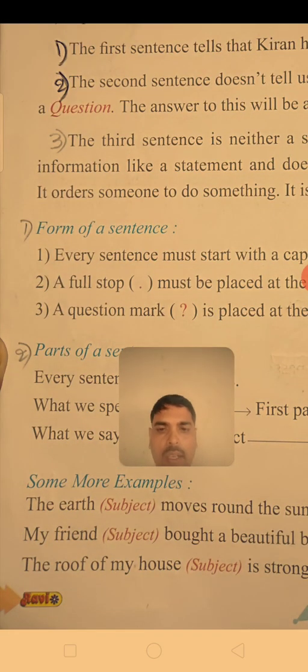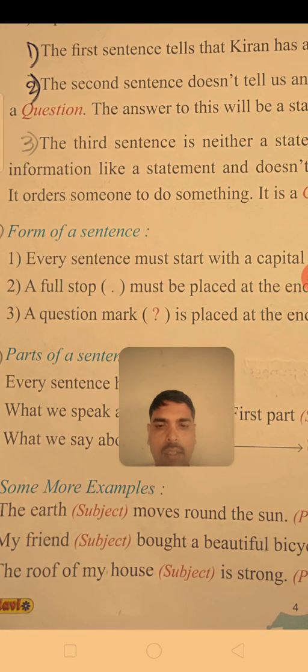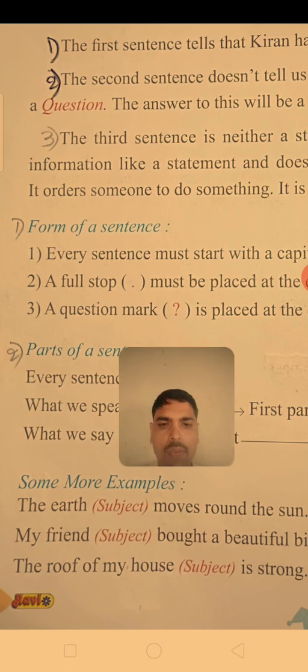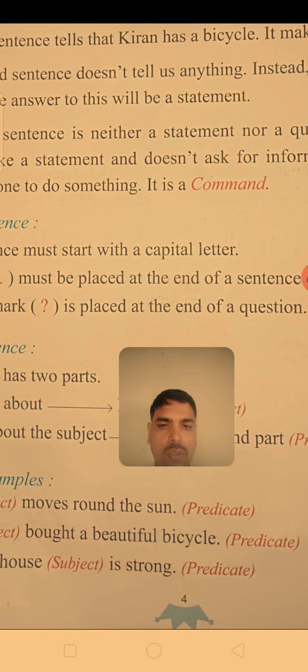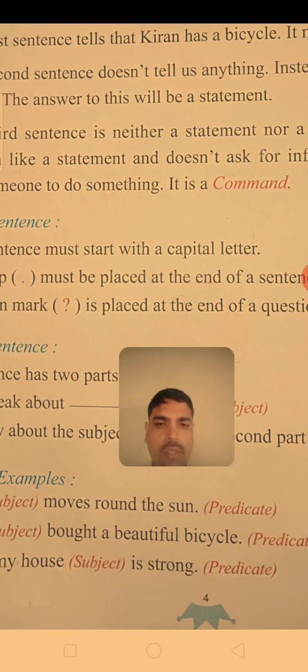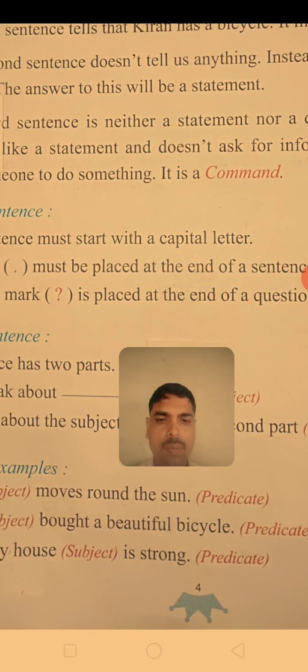In the same way, in the next sentence: my friend bought a beautiful bicycle. Here, my friend is the doer of the action, so he is the subject. Bought is the verb, and a beautiful bicycle are the words attached to the verb. So this part is called the predicate.